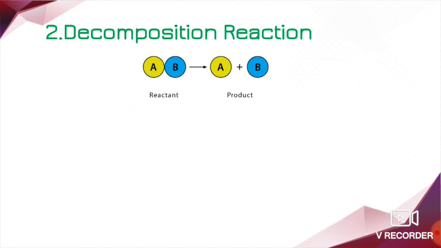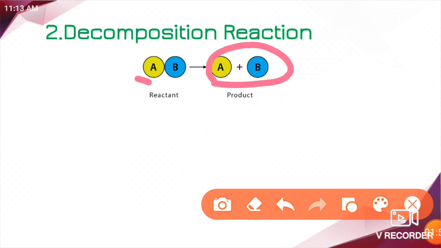Next, that is decomposition reaction. What is decomposition reaction here? In this type of reaction, more than one product is formed from a single reactant. Here, more than one product is formed from a single reactant. This is what we call decomposition reaction.